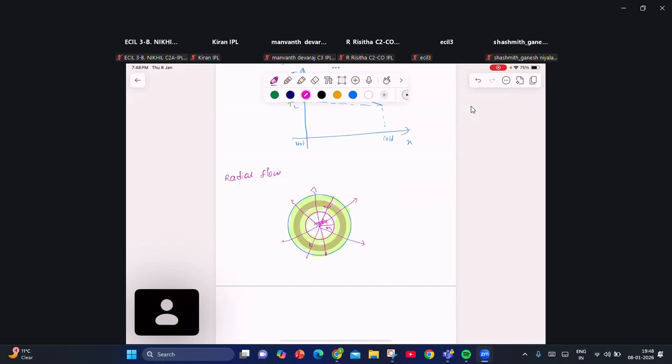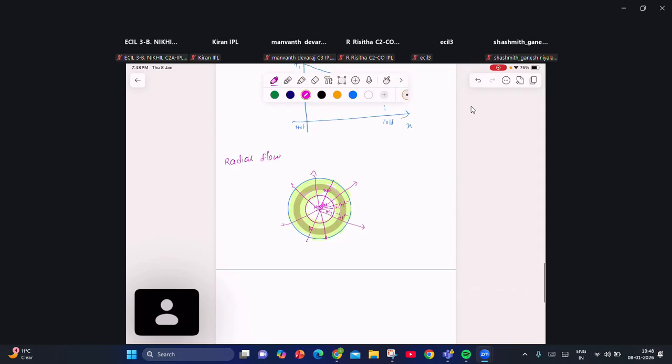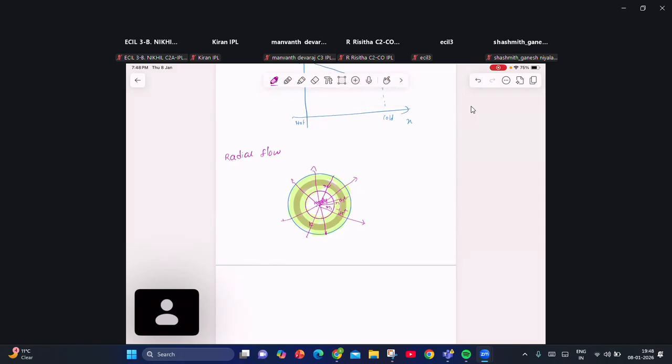Let us consider a small elemental spherical shell at some distance, whose thickness is dr. Across this small shell, the temperature decrement is delta T. What is the way to express the heat current through this shell? Heat current through this shell is KA into minus dT by dr. Here dT by dr is the temperature gradient.